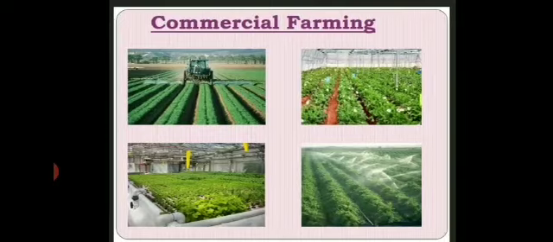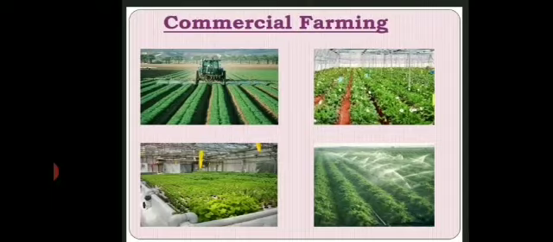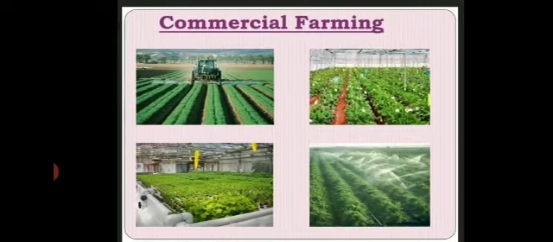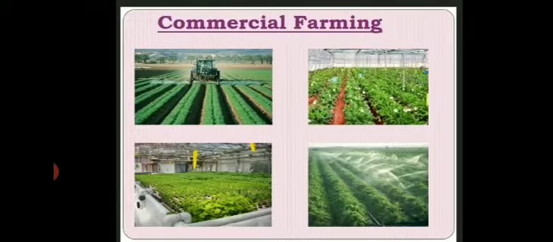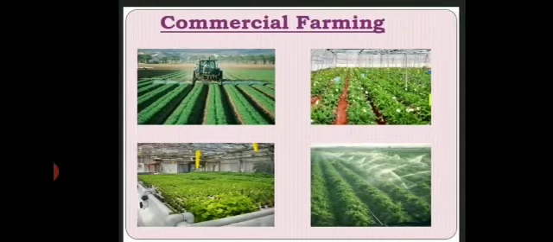In this type of farming, we can also see another type of farming, that is plantation agriculture. What is plantation farming? Plantation is also a commercial farming where a single crop is grown on a large area of land. Crops are grown for profit and large land areas are needed.